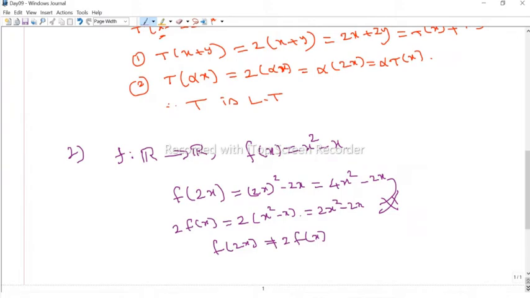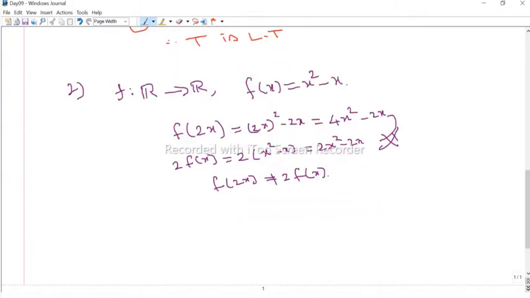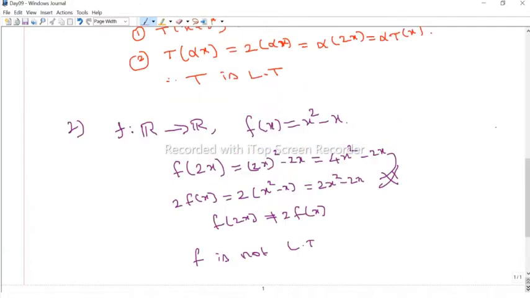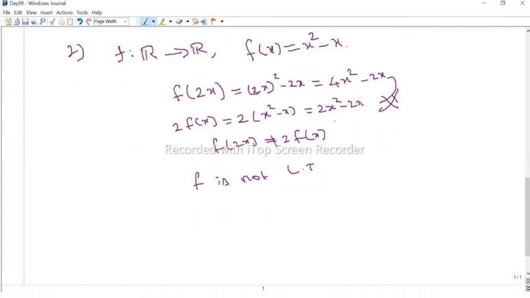Therefore this function does not satisfy the second condition. Therefore this is not linear. No need to check the first condition. So therefore f is not a linear transformation, because linear means all the powers should be 1, but here we have x square, the power is 2. Therefore we can directly say this is not a linear transformation. So whenever the power is 2 or more than 1, that is not a linear transformation.